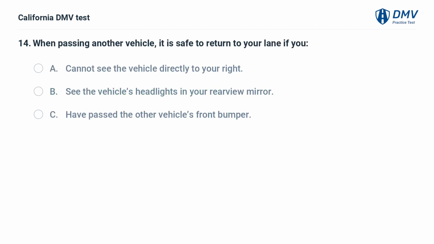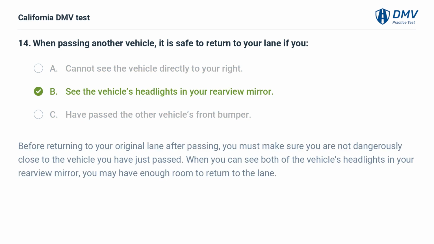When passing another vehicle, it is safe to return to your lane if you: A. Cannot see the vehicle directly to your right. B. See the vehicle's headlights in your rearview mirror. C. Have passed the other vehicle's front bumper. B. See the vehicle's headlights in your rearview mirror. Before returning to your original lane after passing, you must make sure you are not dangerously close to the vehicle you have just passed. When you can see both of the vehicle's headlights in your rearview mirror, you may have enough room to return to the lane.